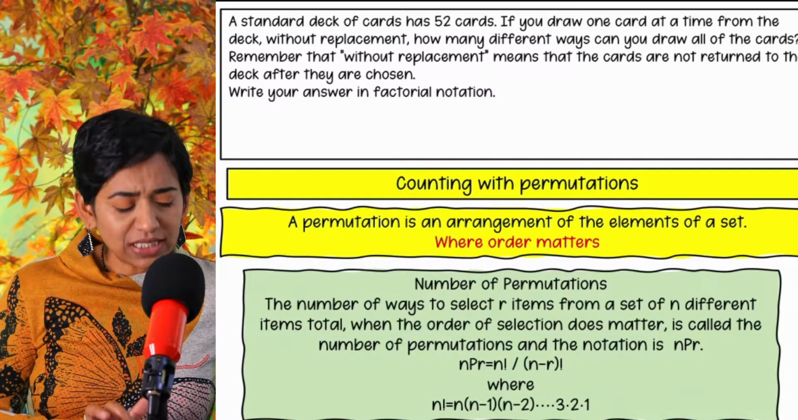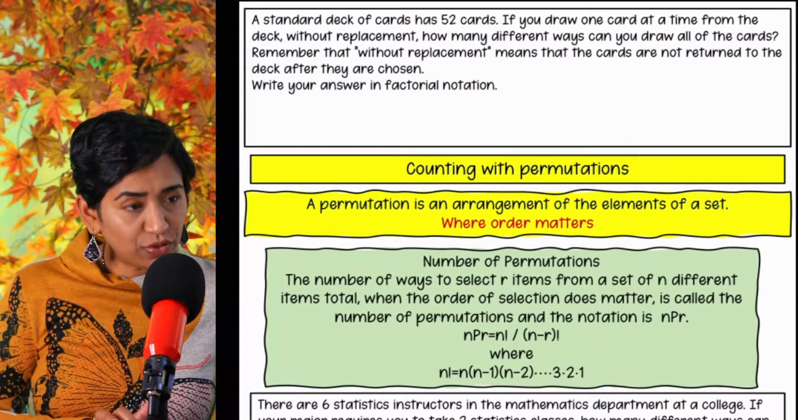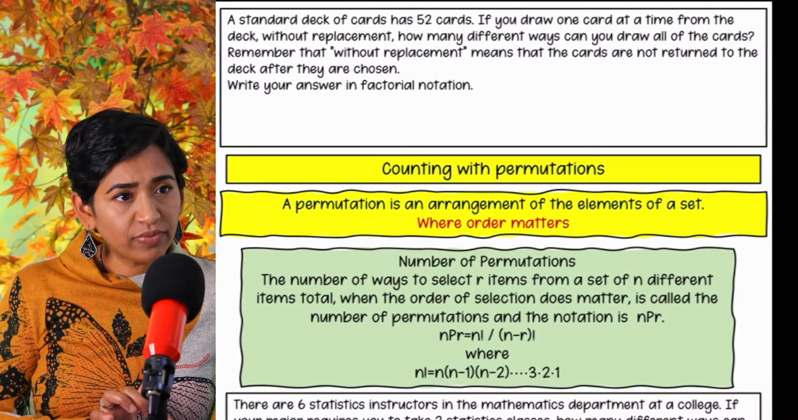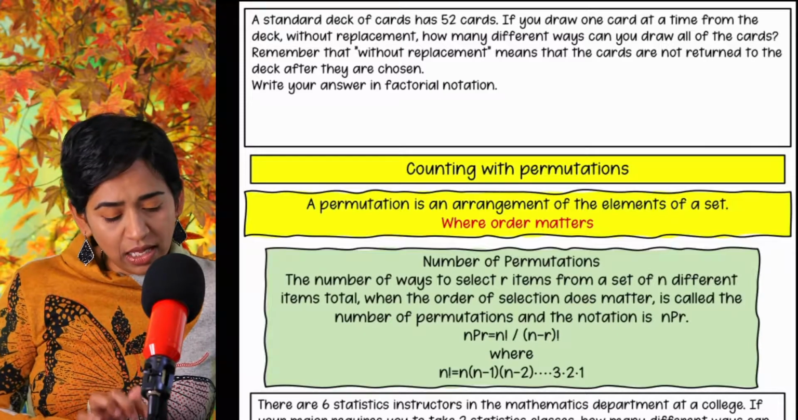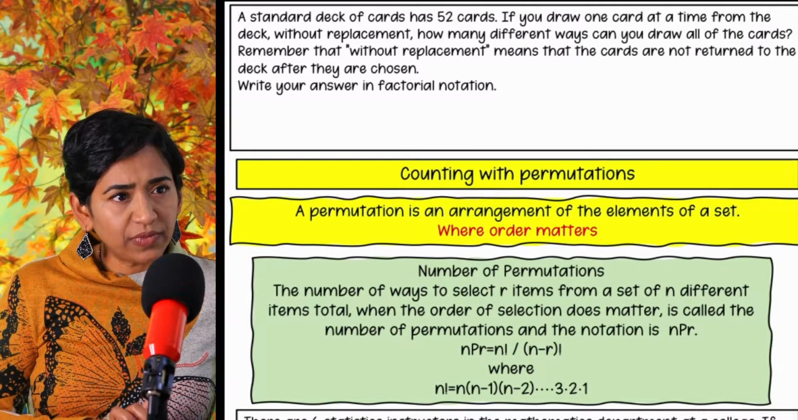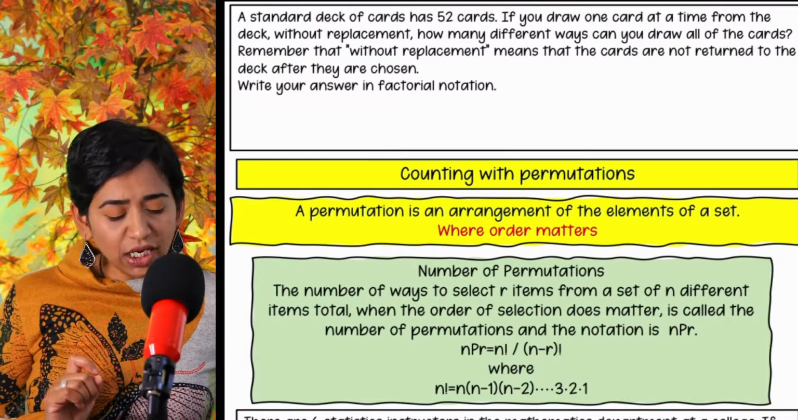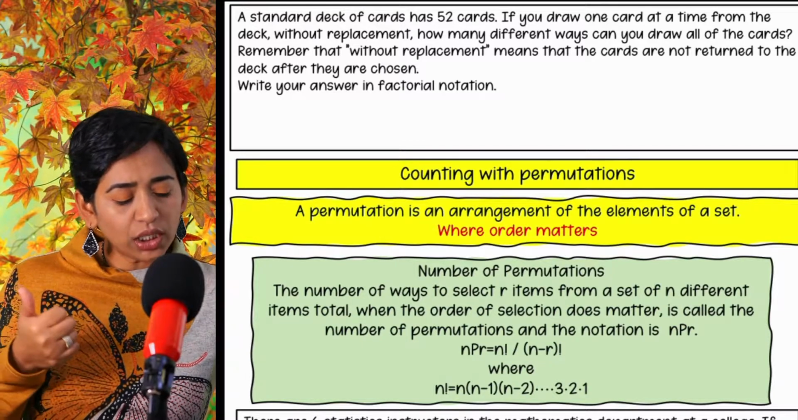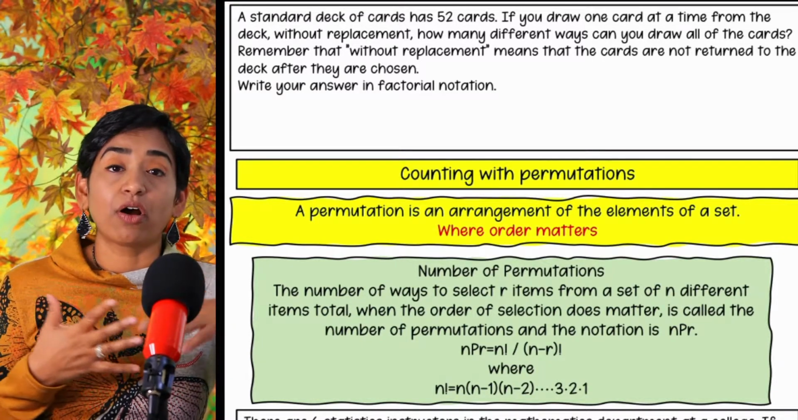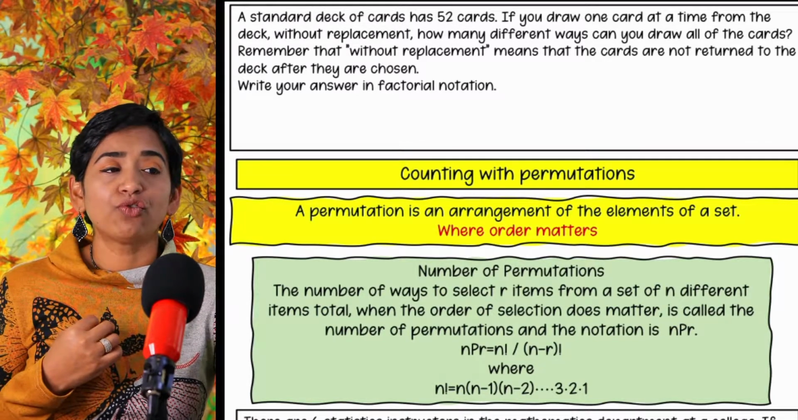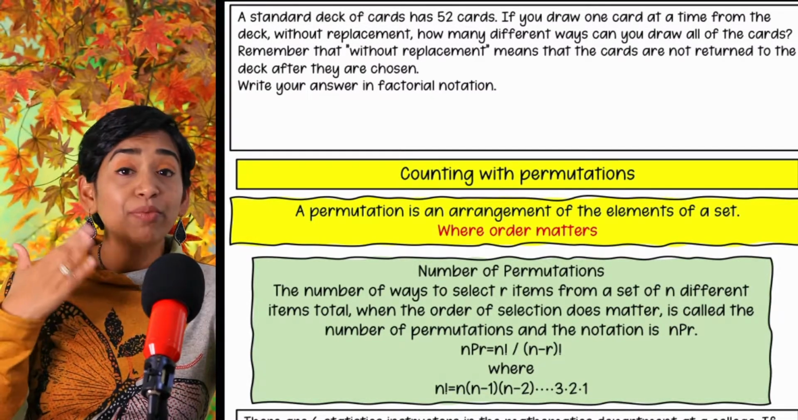Let me see if you can see this. Yeah, you can. Let me extend it just a little bit. A standard deck of cards has 52 cards, okay? If you draw one card at a time from the deck of cards without replacement, how many different ways can you draw all of the cards? Remember, you're not replacing it.